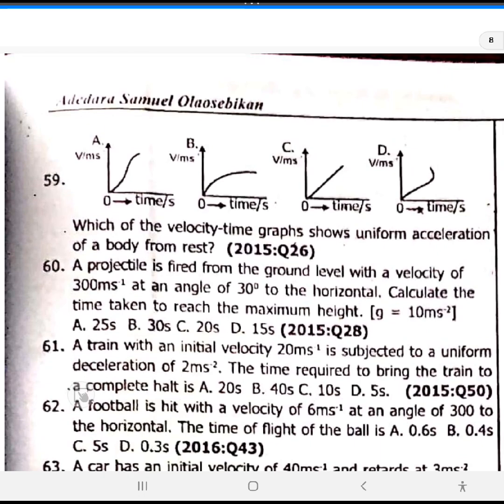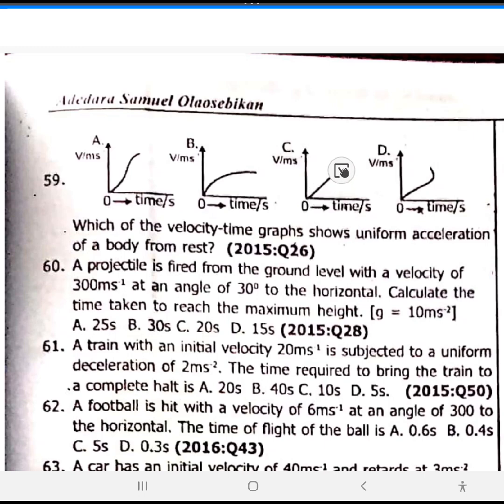Okay. I actually like to interpret graphs. They're interesting to interpret if you understand it too. 59, sorry. Which of the velocity time graph shows uniform acceleration of the body from rest? 59, now option C. Whenever they draw a line like this in physics, going up like this, it's called uniform acceleration.